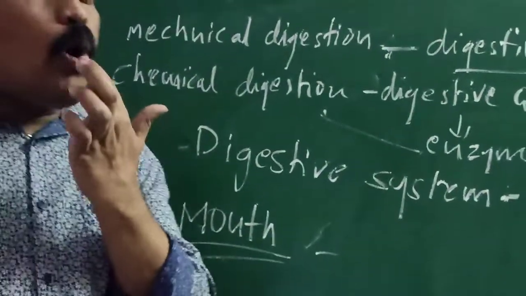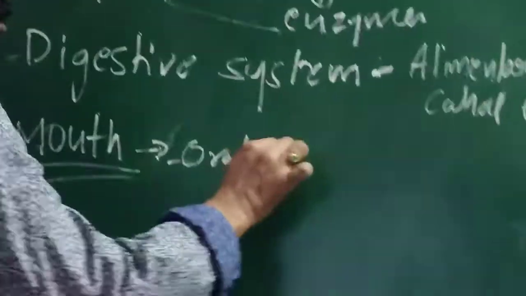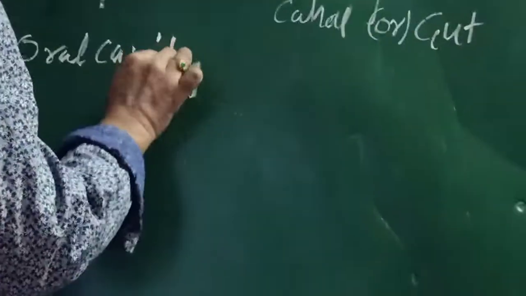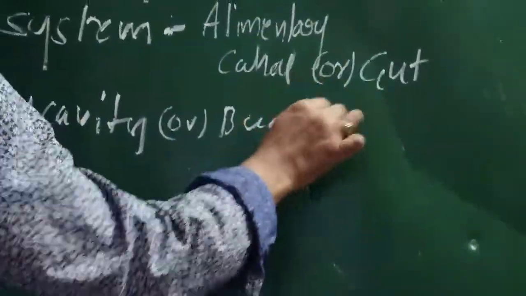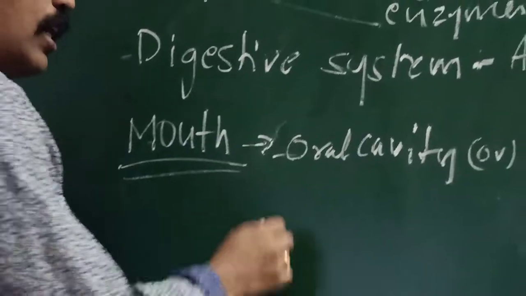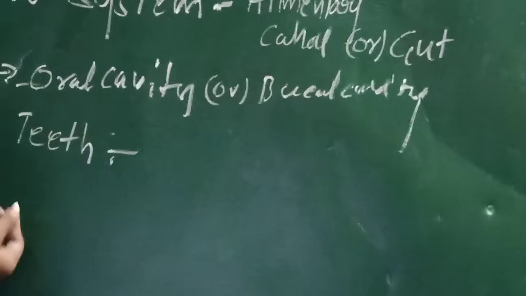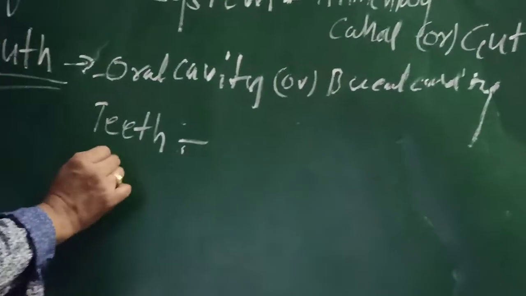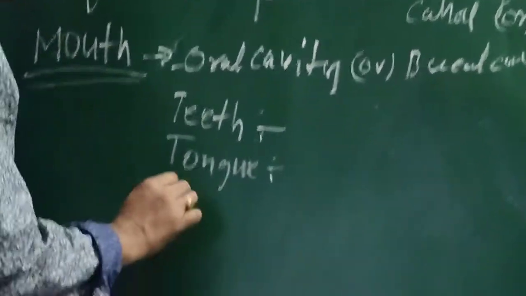The mouth opens into the oral cavity, or buccal cavity. What are the parts in the oral cavity and buccal cavity? The oral cavity has teeth, next the tongue, and third the salivary glands.